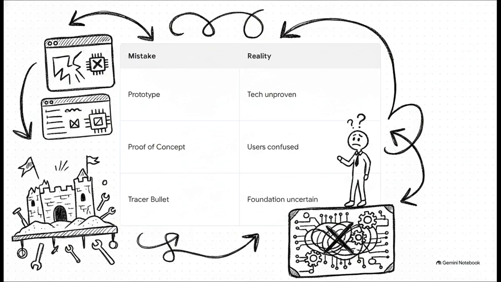even exist yet. On the flip side, spending weeks coding a brilliant proof of concept for a back-end system is totally useless if users don't even want the product. And jumping straight into a tracer bullet before your core tech is proven, that just guarantees you're building really expensive infrastructure on a foundation of sand.